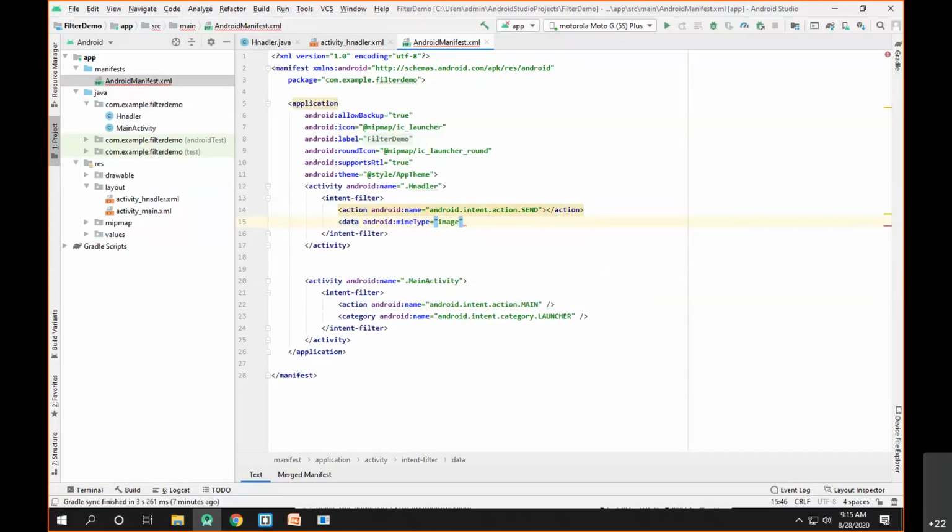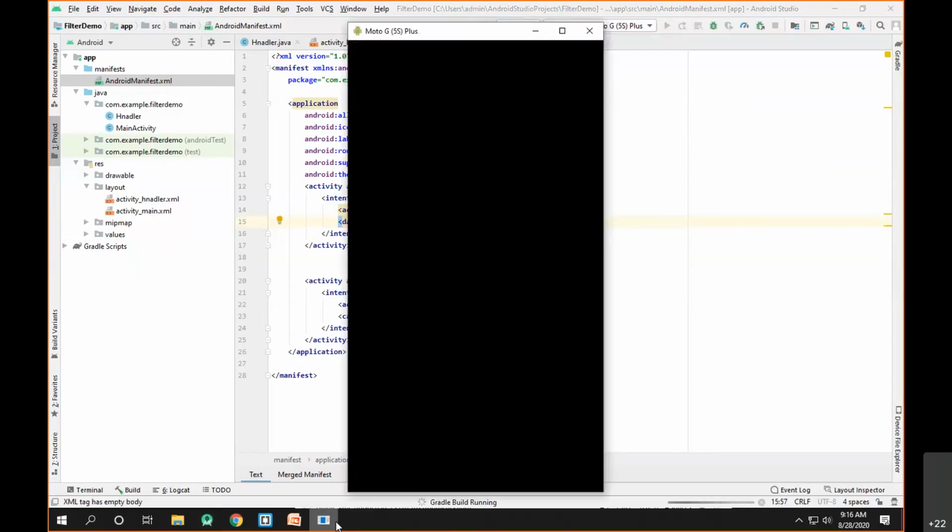Now for restricting our app only to images, I can provide image slash star. It means you can provide support for all kinds of images. Star denotes all kinds of image, while this part denotes the type. So basically the MIME type is type slash subtype. I think that's enough. Just try to run this code and see what happens.